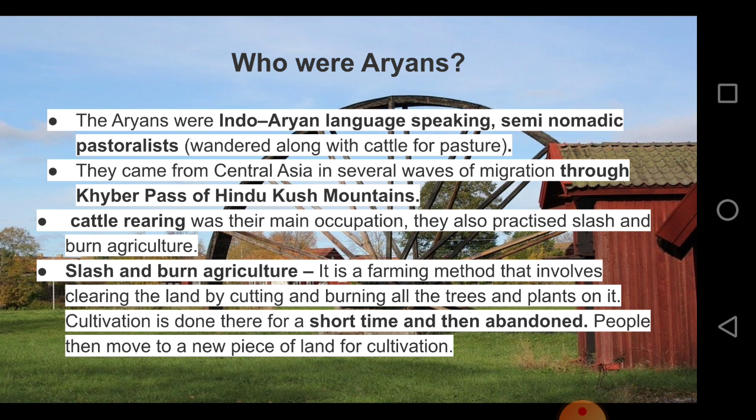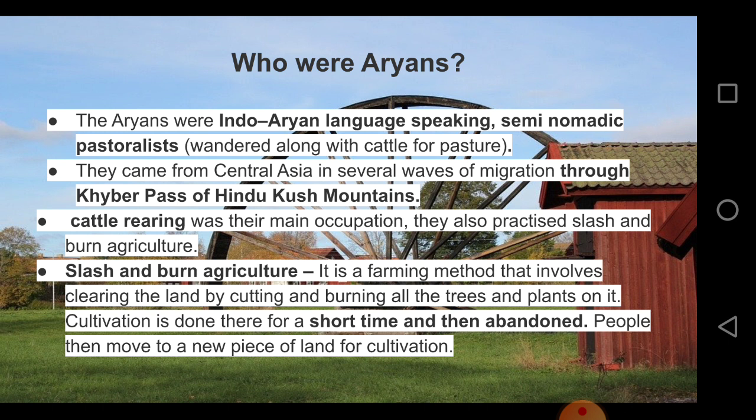They used to feed the cows, they used to give good grass and water, and then they reared them. And what is slash and burn agriculture? It is a farming method that involves clearing the land by cutting and burning all the trees and plants on it. Cultivation is done there for a short time and then abandoned. People then move to a new piece of land for cultivation.